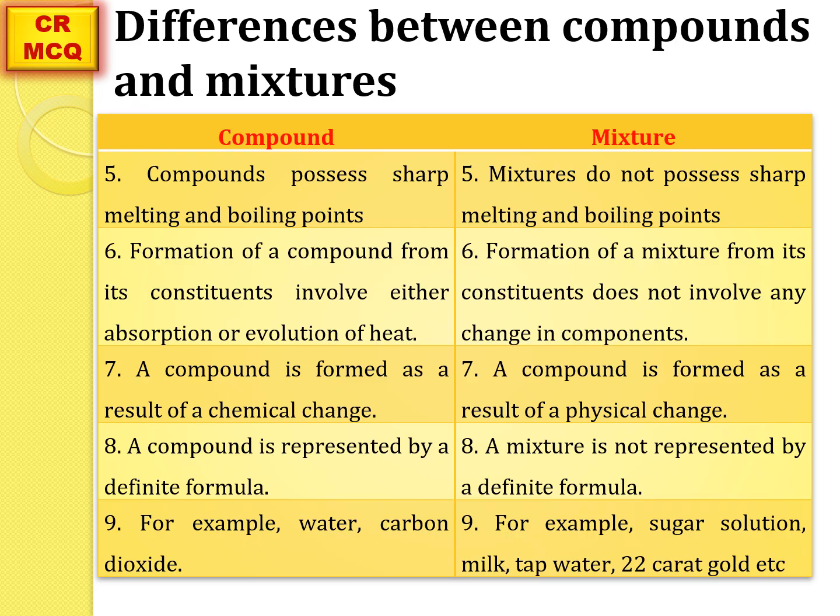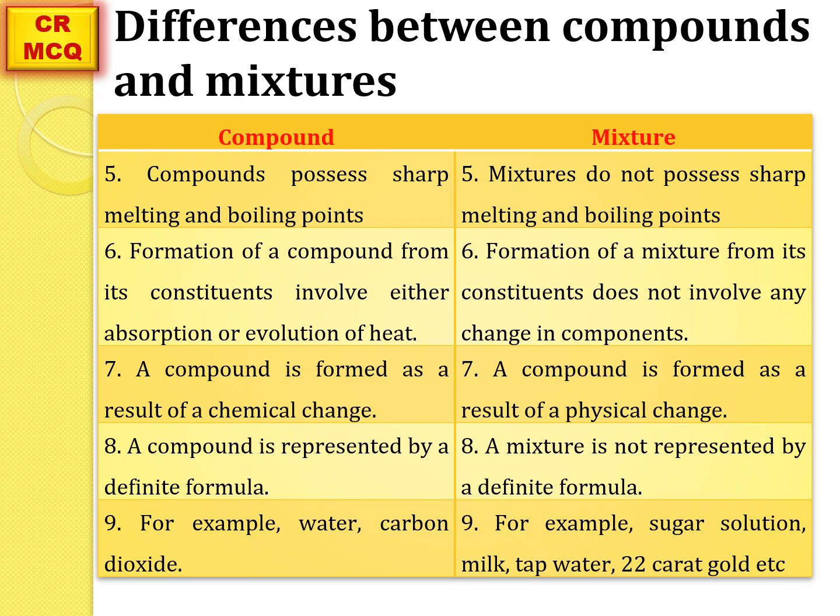Formation of a compound from its constituents involves either absorption or evolution of heat, because it is formed by the combination of its components. So the reaction may be exothermic or endothermic. Whereas when a mixture is formed from its constituents, it does not involve any exchange of energy. Neither is heat produced nor is heat used during the formation of a mixture.